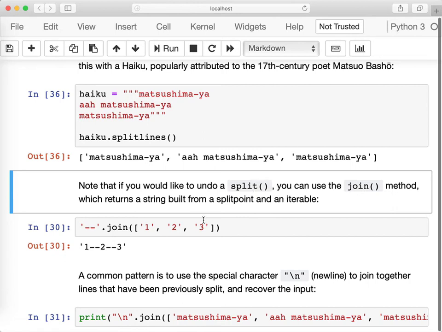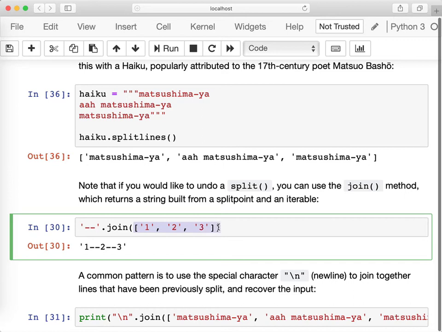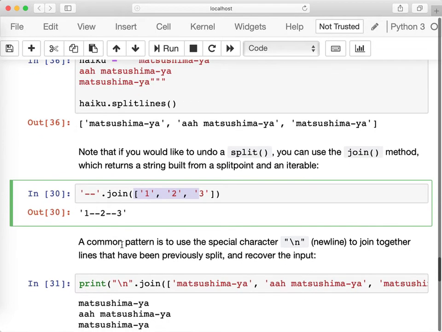The opposite operation of splitting is called joining. Joining joins strings in a list to form one big string. For instance, if I have the list of 1, 2, 3 as strings, if I do dash dash dot join 1, 2, 3, I will get one string which is 1 dash dash 2 dash dash and then 3.